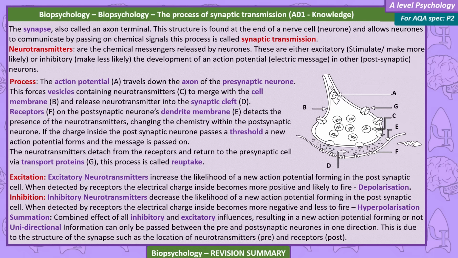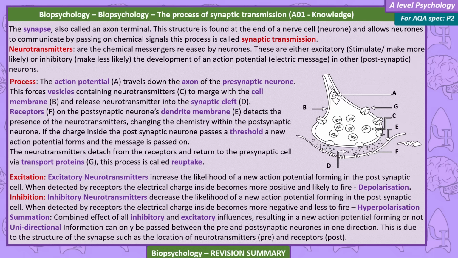Excitation. Excitatory neurotransmitters increase the likelihood of a new action potential forming in the postsynaptic cell. When detected by receptors, the electrical charge inside becomes more positive and likely to fire. This is depolarization. Inhibition. Inhibitory neurotransmitters decrease the likelihood of a new action potential forming in the postsynaptic cell. When detected by receptors, the electrical charge inside becomes more negative and less likely to fire. Hyperpolarization. Summation is the combined effect of all inhibitory and excitatory influences, resulting in a new action potential forming or not.